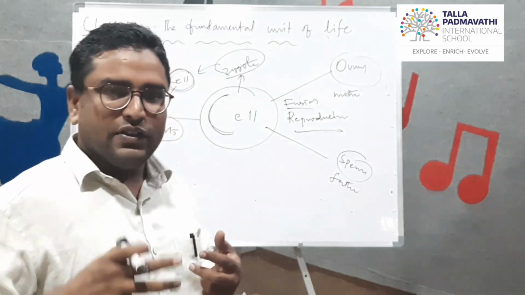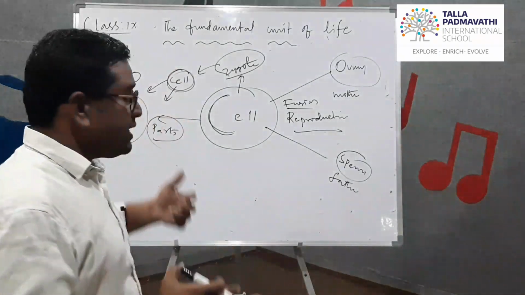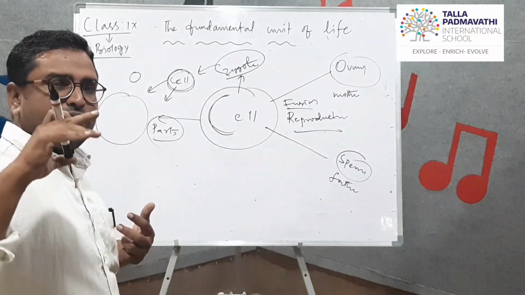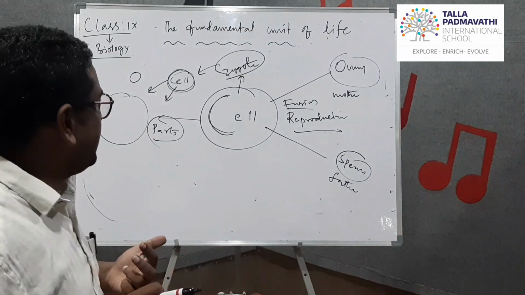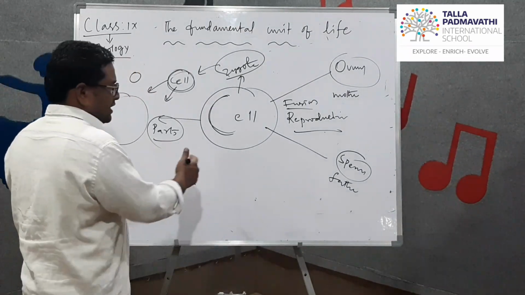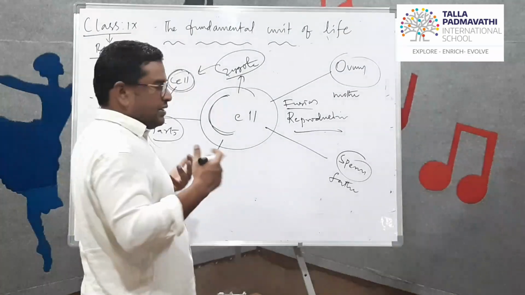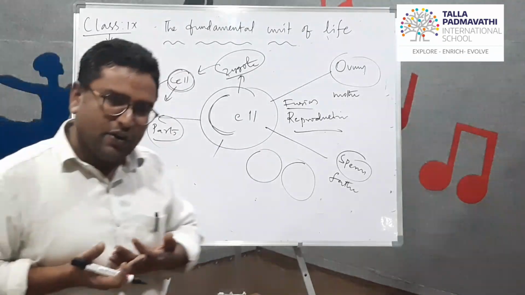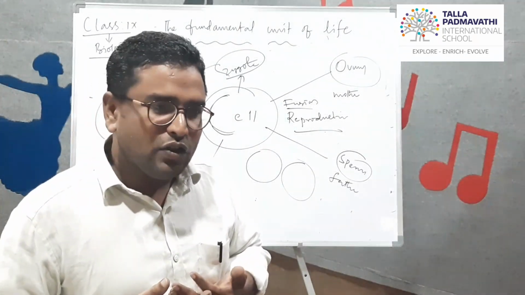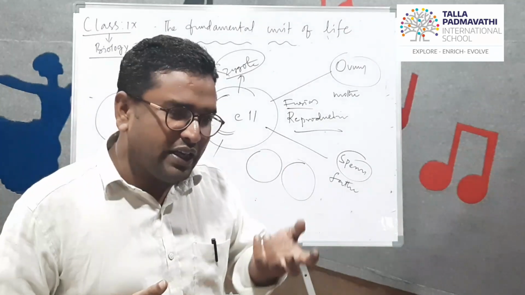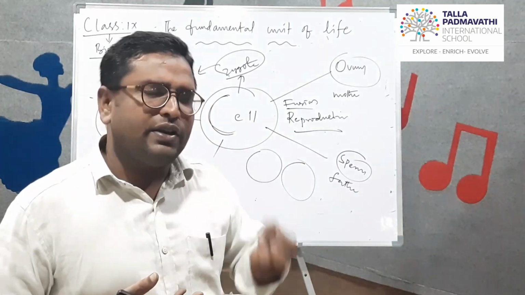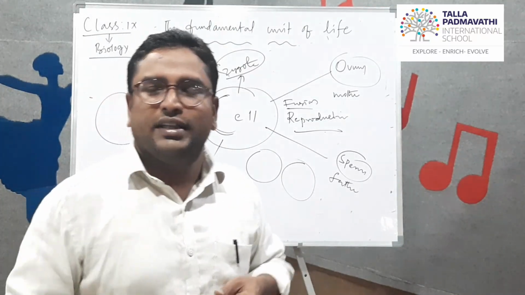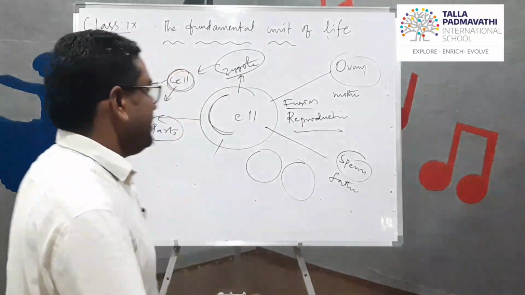The cell is called the fundamental unit of life or the basic unit of life. Basic unit means our life starts from the cell. Fundamental means that for every functional activity of our body, we require the cell. To produce energy, cell. To produce nutrients in our body, cell. For every production and every activity of our body, what is required? Cell is required. That's why it is called the fundamental unit of life.